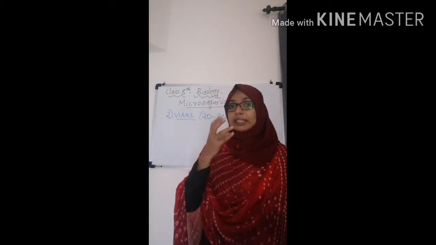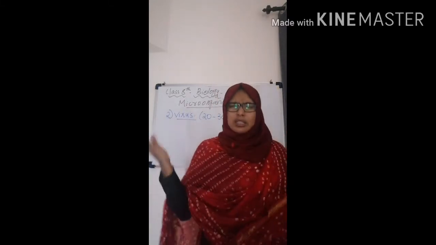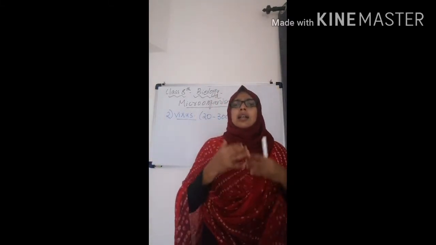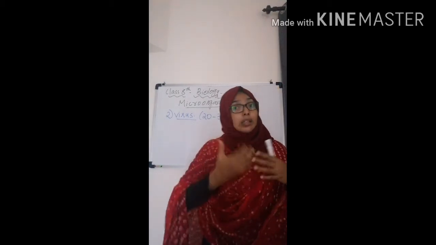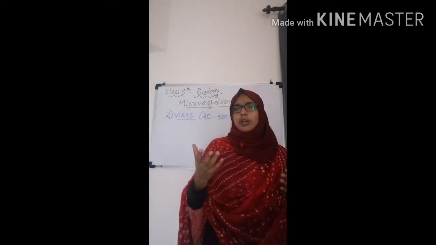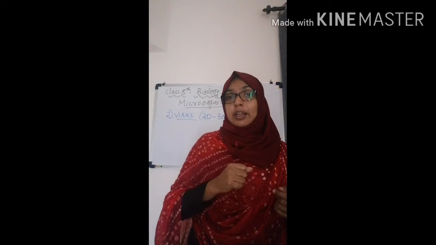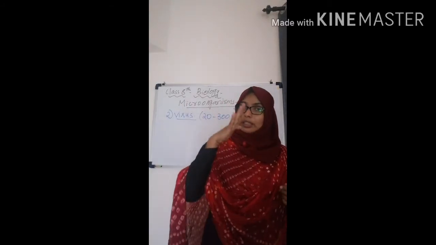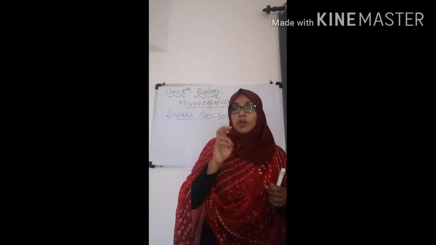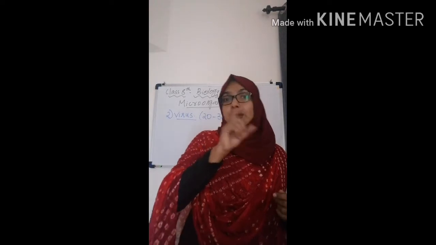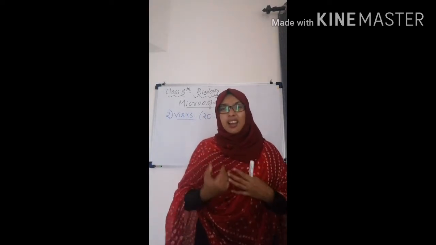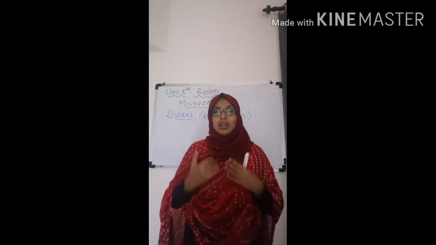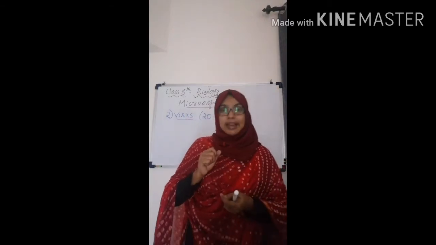In the last class we discussed microscopes. A variety of microscopes are there: simple microscope, compound microscope, electron microscope. In our lab there are two types of microscope, that is simple microscope and compound microscope. Since we are in this situation, we are not able to see that.